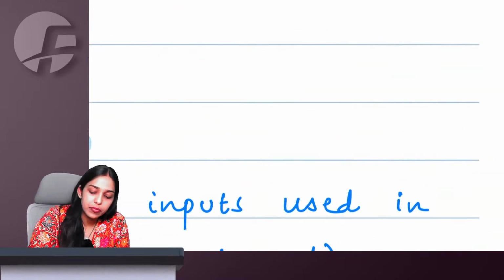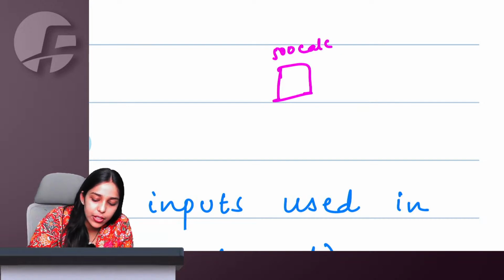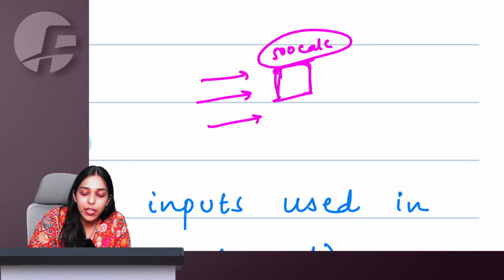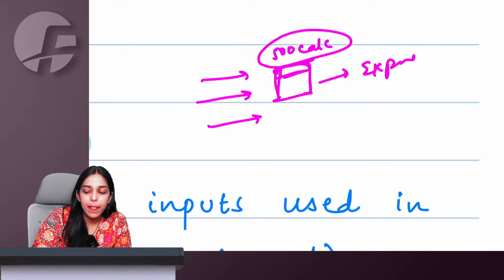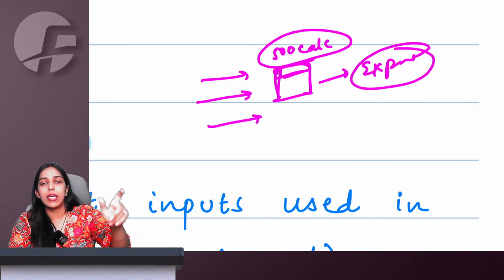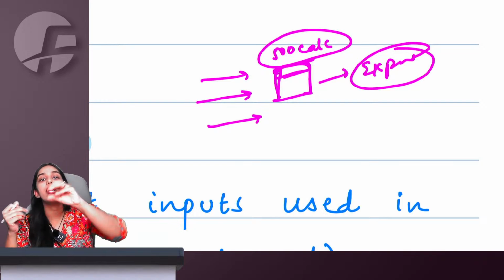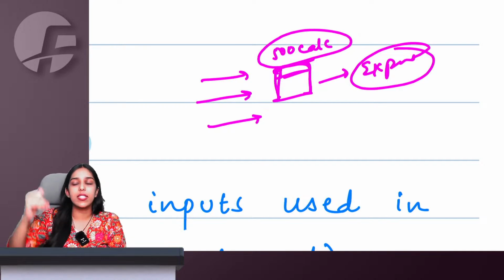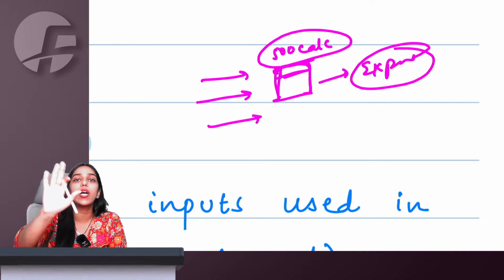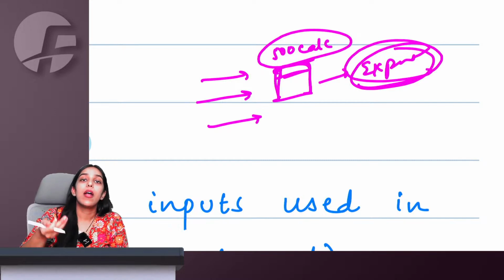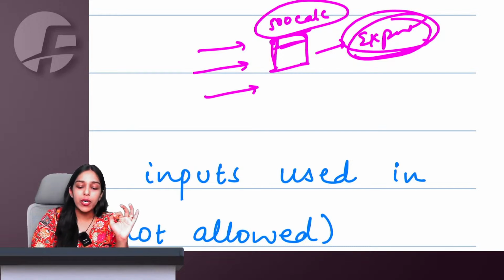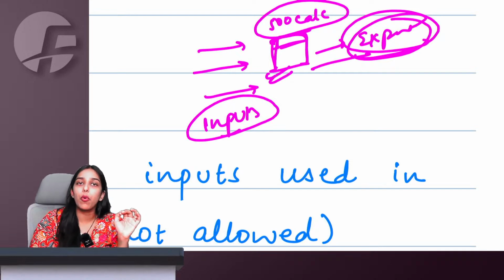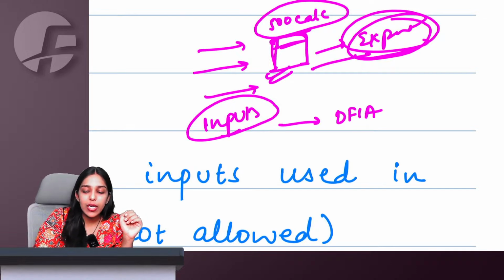So what I will do? I will manufacture 500 calculators. I will import things. I will pay import duties. Whatever is required to be done, I will do everything. I will manufacture 500 calculators, I will export them and then I will show it to government. Let's say, government, I made 500 calculators and I have already exported these 500 calculators. Basically, government is not trusting me as the government trusts the advance authorization holders. So once I show government that I have exported 500 calculators, now government will tell me that okay, whatever inputs you used in manufacturing these calculators while exporting, now we give you DFIA for the same.